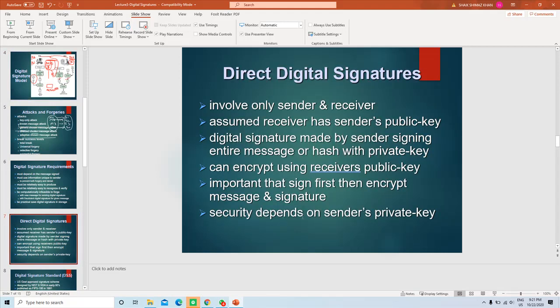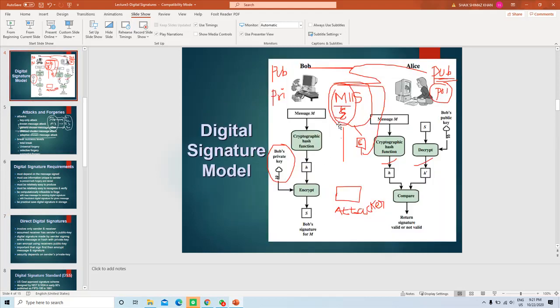The security of the digital signature depends on the sender's private key, and the security of the ciphertext depends on the Alice private key. Okay, so because Alice only can decrypt this, no other person can decrypt. Why? Because only Alice knows her private key.